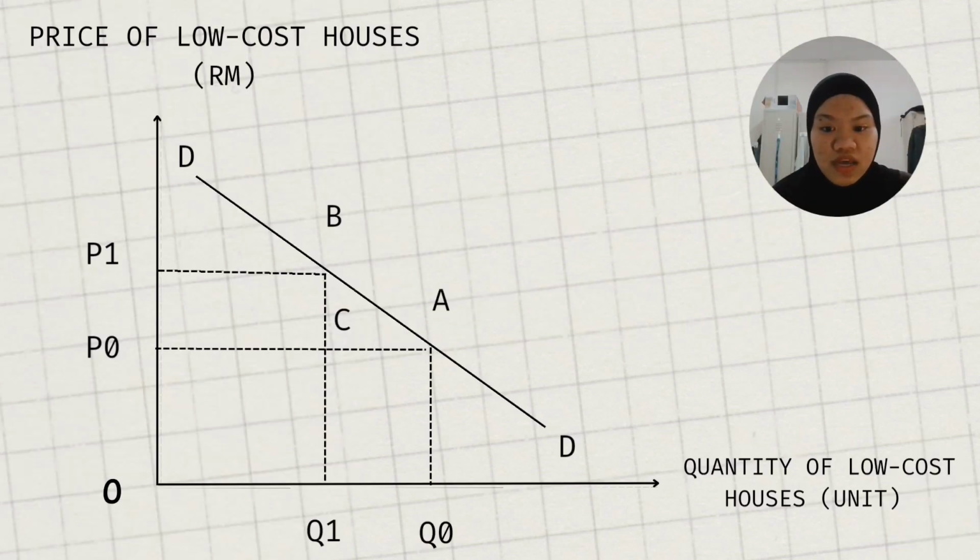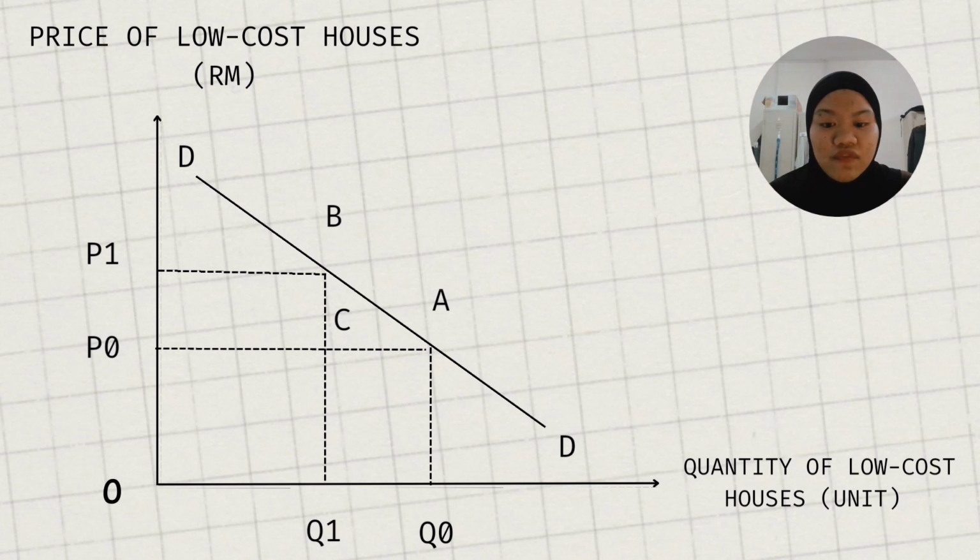Based on the diagram above, the original price P0 represents the house price before the price goes up. The original quantity demanded is Q0, which is the demand for the purchase of a low-cost house before the price goes up.